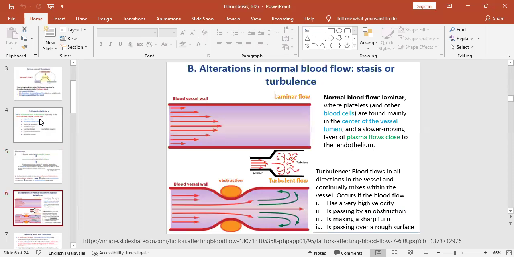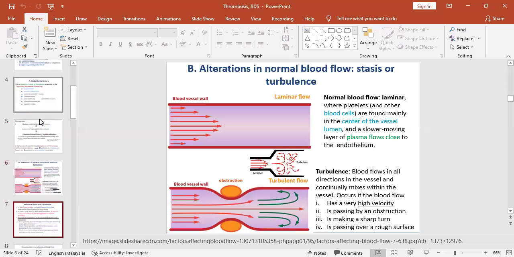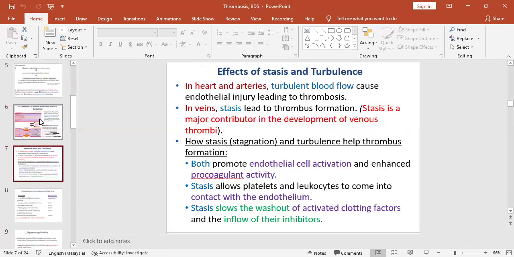Secondly, coming to alterations in normal blood flow. Normal blood flow is laminar. When the laminar blood flow is disturbed, it results in thrombus formation. There are two conditions where this can happen. One is when there is stasis of blood flow, and secondly, when there is turbulence to the blood flow. Stasis occurs when there is slowing of circulation.